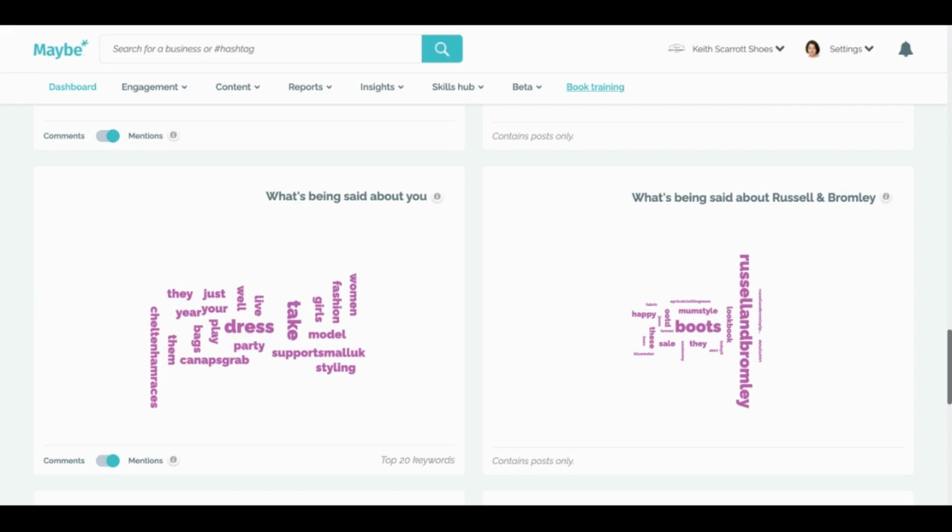So as they launched their online presence, they also launched a fashion trainer brand because it was a slightly lower price point, and they already had the insight that for Russell and Bromley's online audience, trainers were one of the biggest talking points. And they took the strategic decision to launch fashion trainers, and that is what they attribute their online success to. They now very successfully sell their expensive shoes as well, but they believe that because they could launch at a slightly lower price point with fashion trainers, that gave them the foot in the door, so to speak, and got their online brand flying. And without this word cloud, they'd never have known that.